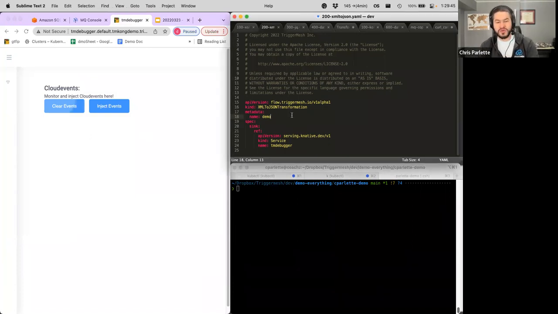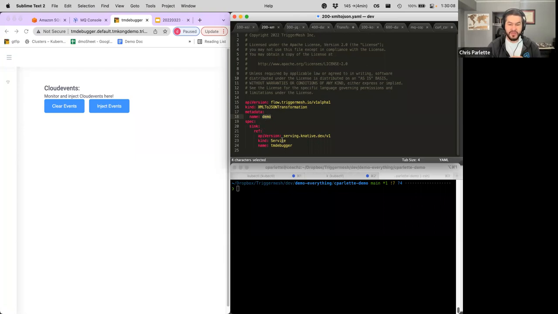So the first transformation we're looking at is an XML to JSON transformation. So this is the kind. You can see here's my API definition of what we're doing. This is going to just accept input of XML. It's not really going to do much with it except turn it into JSON, right? This is a very simple example just to give you a sense of what exactly a transformation is doing and how it looks.